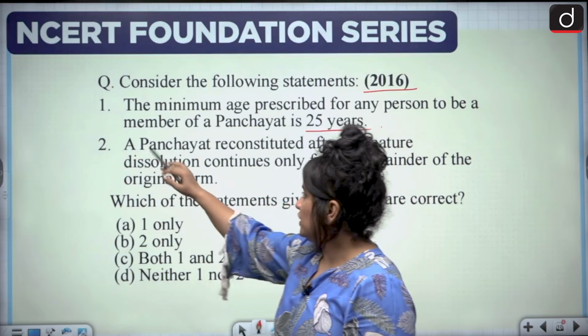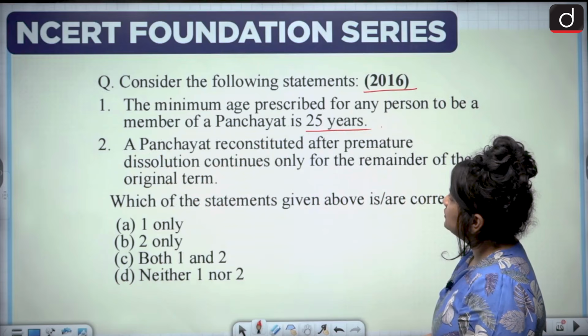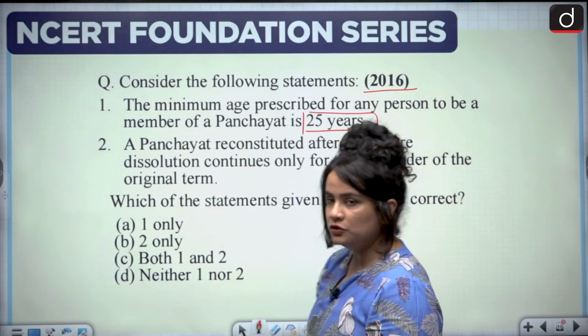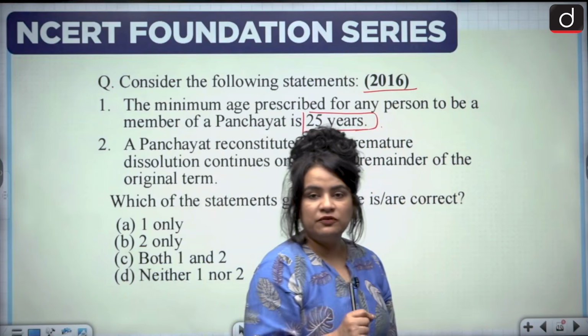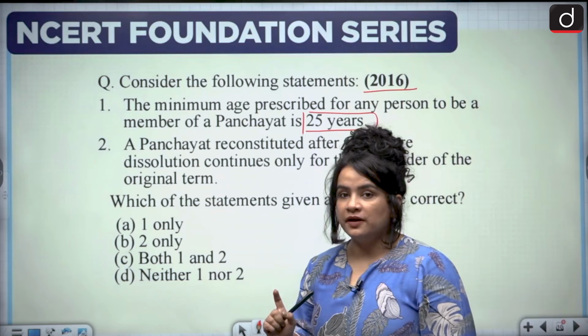So first statement says the minimum age prescribed for any person to be a member of panchayat is 25 years. No, this is inaccurate. The minimum age qualification of 25 years is for being a member of the Lok Sabha.